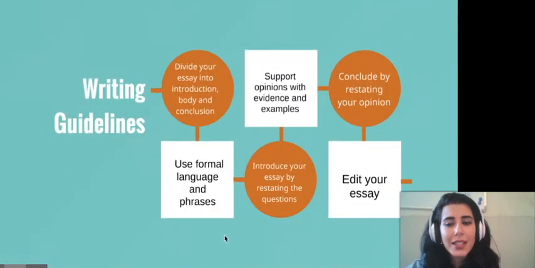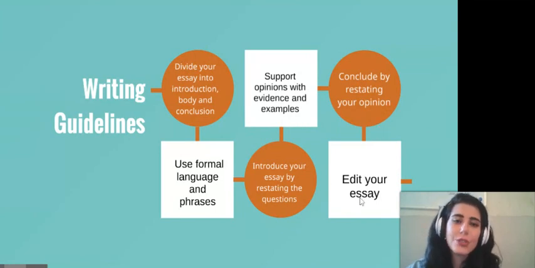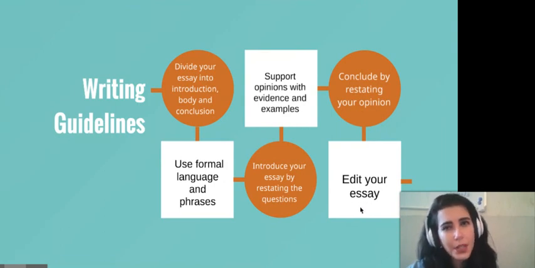Now, some writing guidelines. Make sure that you divide your essay into an introduction, body, and conclusion. You use formal language and phrases. You introduce your essay by stating the question and support your opinions with evidence and examples. You conclude by restating your opinion, and finally, don't forget to edit your essay, please, because even professional writers tend to have some mistakes. So please make sure that you edit it at least twice.